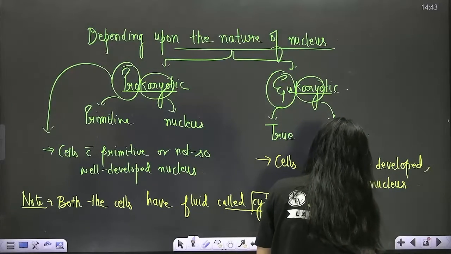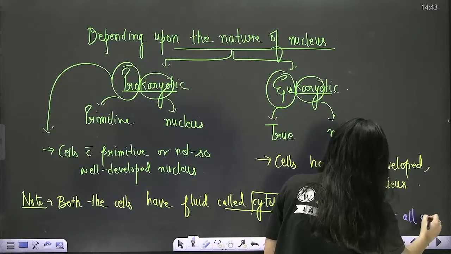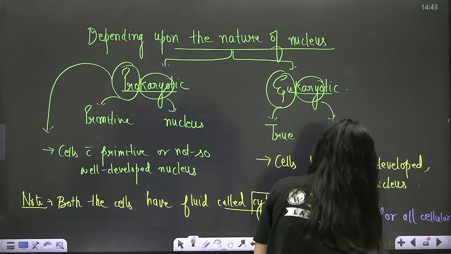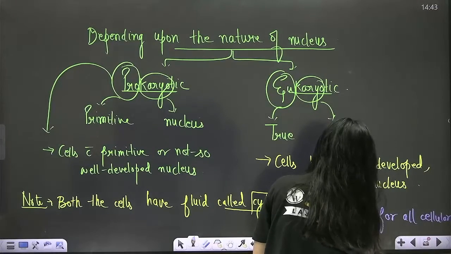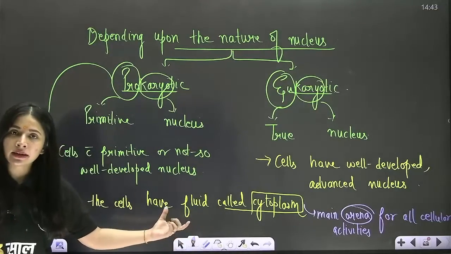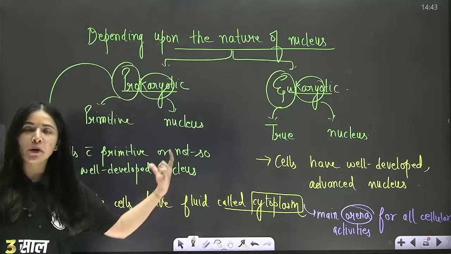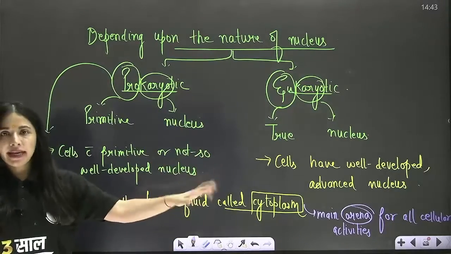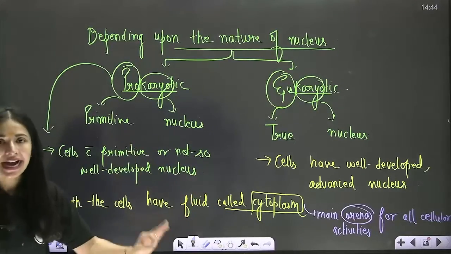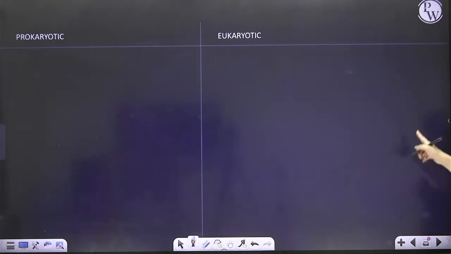NCERT writes, it is the main arena for all cellular metabolic activities. Arena, beta, simply means location, site. Correct? Will you all remember this thing? Yes or no? However, the composition of cytoplasm in pro and eukaryote will vary, which I am now going to discuss in a different section. So for that, divide your notebook into two sections like this, as ma'am has already done on the screen.